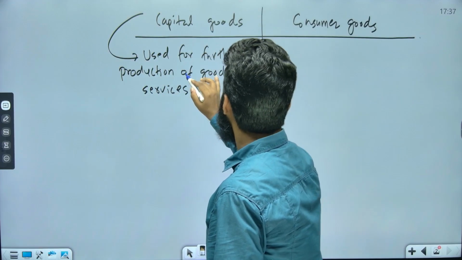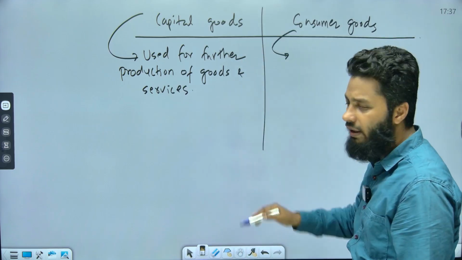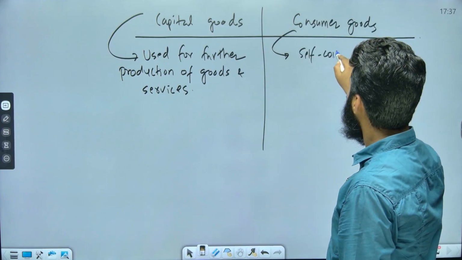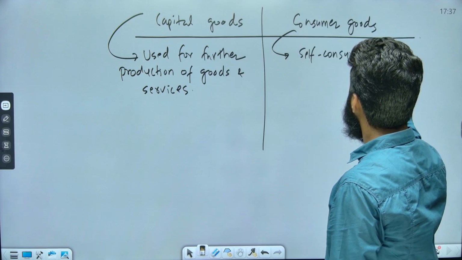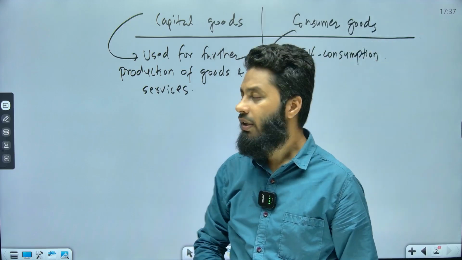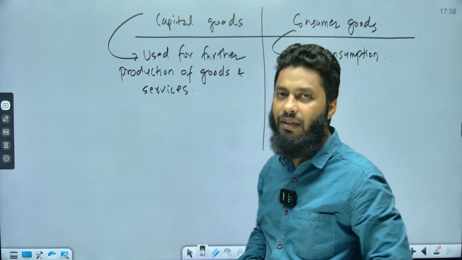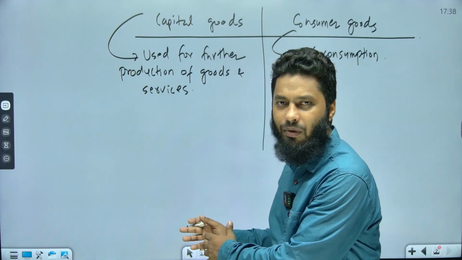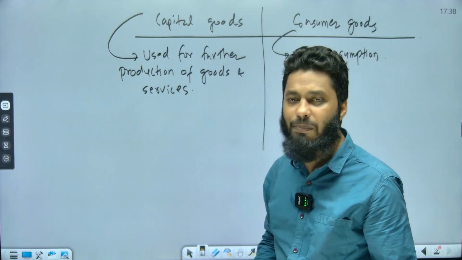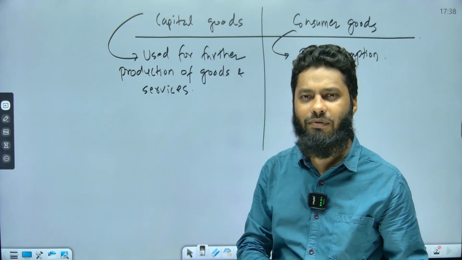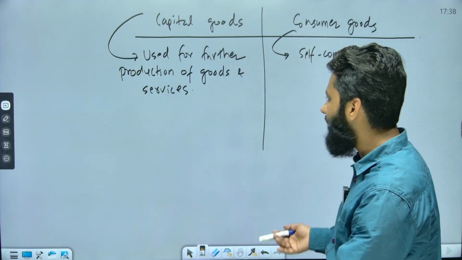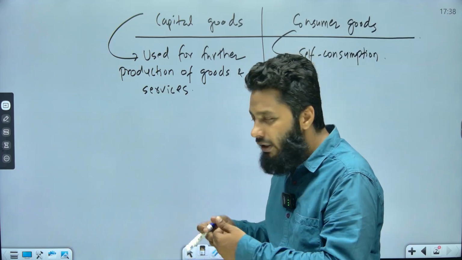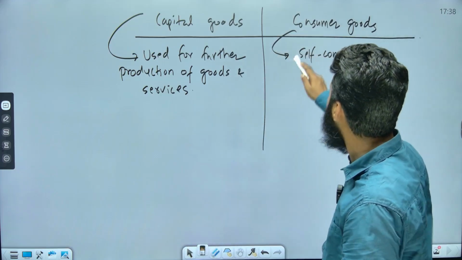Now when we talk about consumer good, it is not used for any further production. It is rather used for self-consumption. What are the examples of it? For example, this particular board, this particular screen is being used for production of educational services. So this becomes a capital good, right? This particular marker or stylus is being used for production of educational services. So it becomes a capital good. But for a student who is consuming this lecture, who is listening to this information, for that particular student it becomes a consumer service, right?